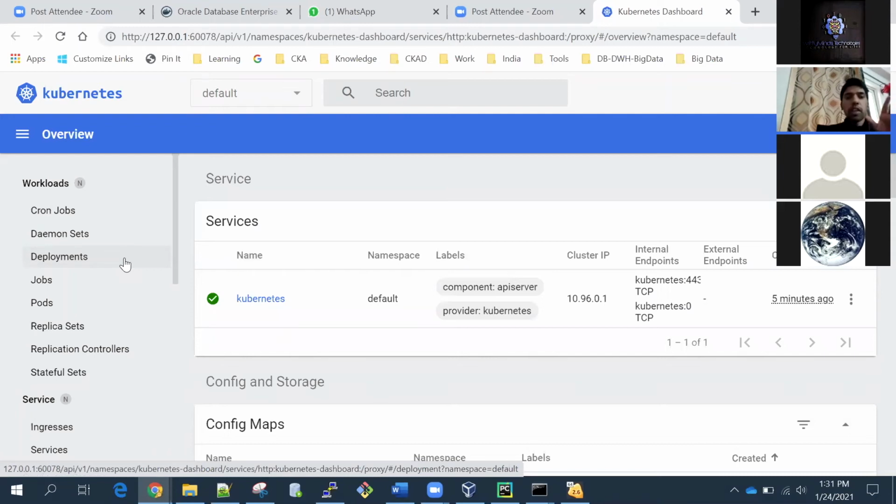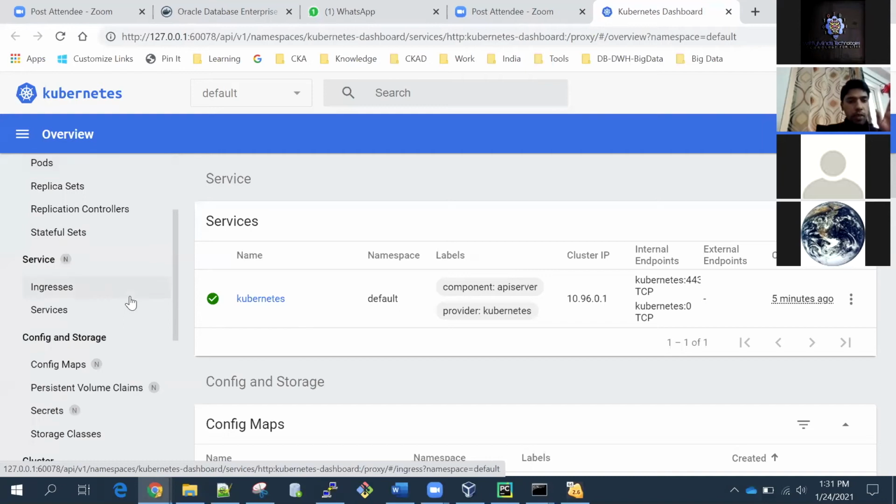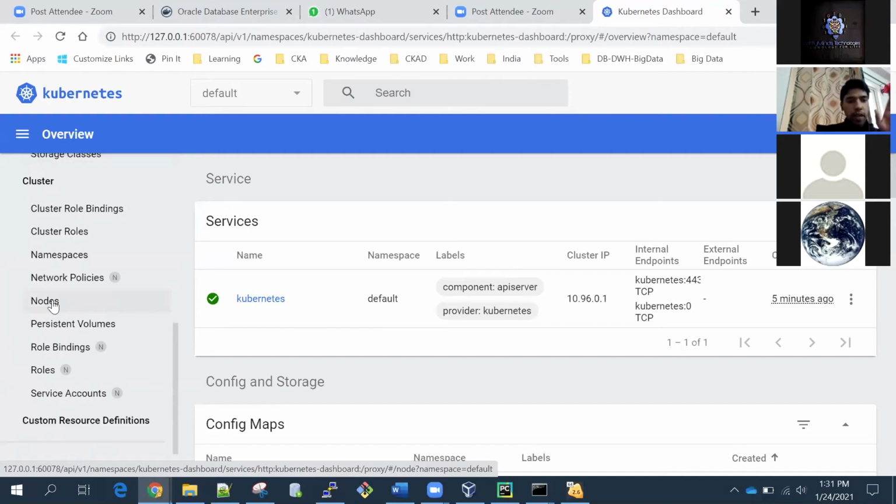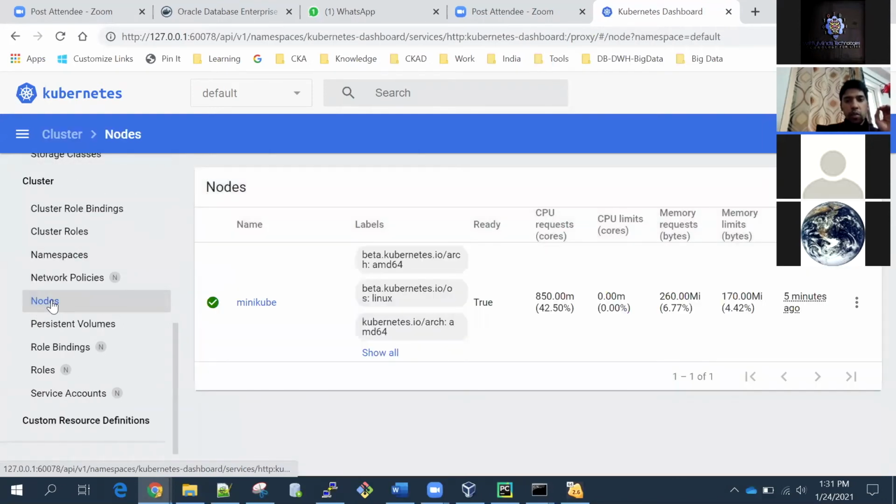You can see all the pods, all the jobs, deployments, everything here. If I click on nodes, you can see we have one node here. The node name is minikube, and this is the configuration: the CPU, the CPU limit, memory, and other things. So there is the dashboard page for our Kubernetes cluster. Our cluster is ready and it's working.